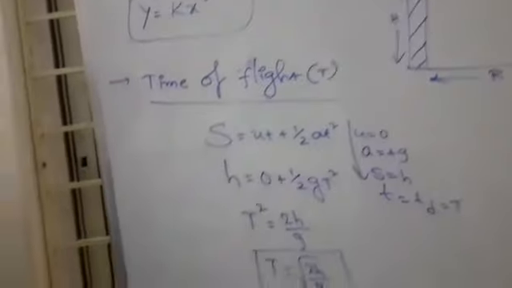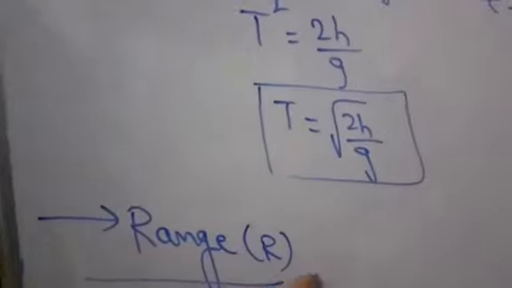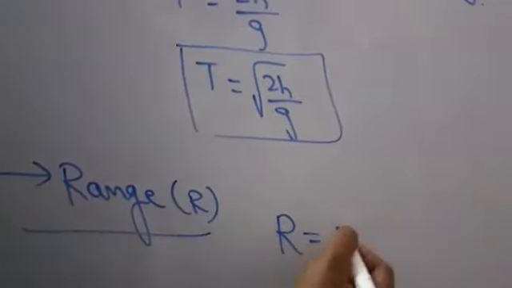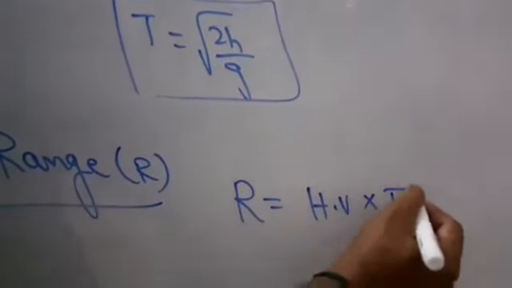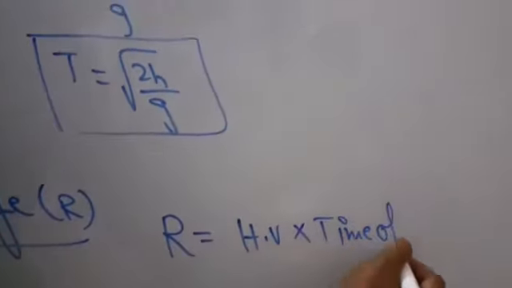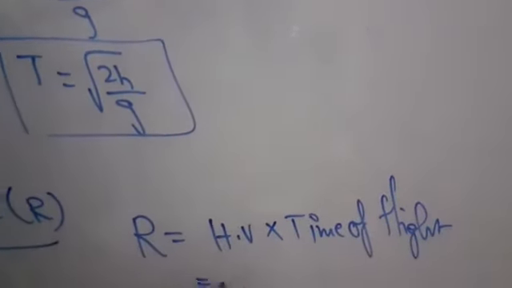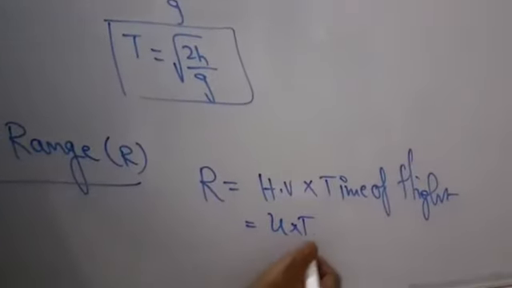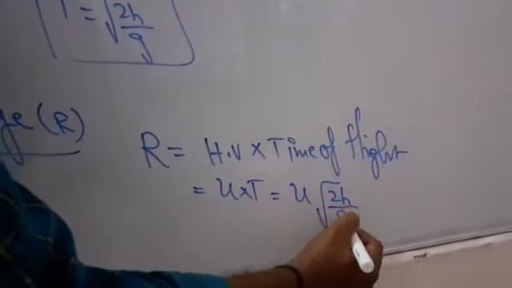Range is nothing but the maximum horizontal displacement covered. Therefore range is equal to horizontal velocity into time of flight. The horizontal velocity is u and the time of flight is t, so range is equal to u into √(2h/g).